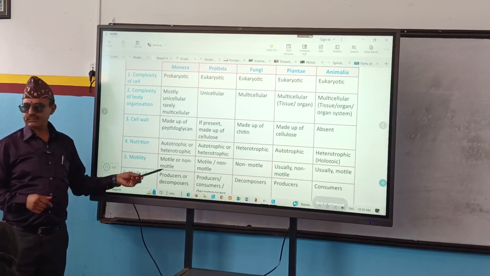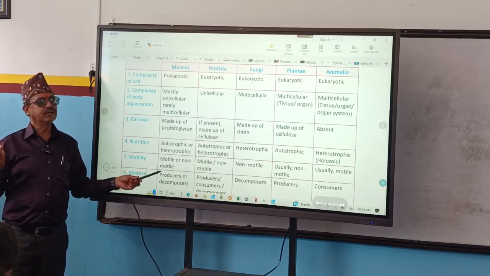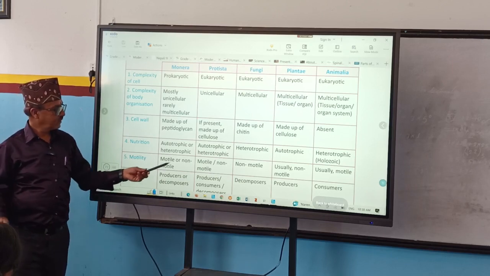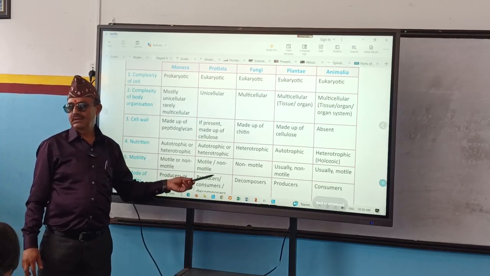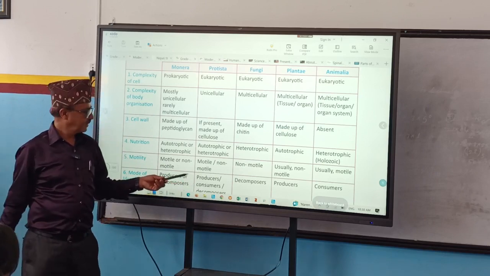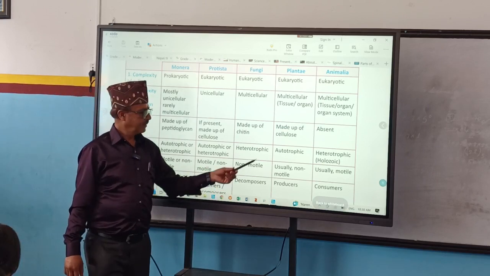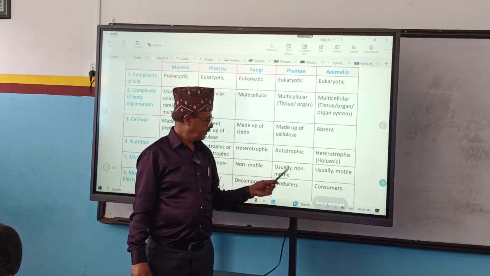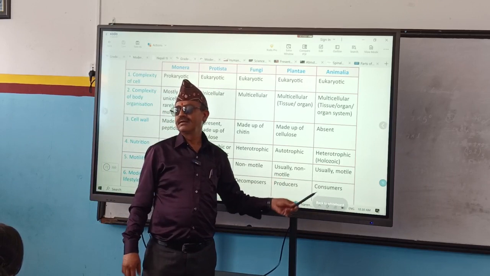Monera, motile or non-motile? They may. Some move from one place to another. Some cannot. Here, motile may or may not. Right? 50-50 chance is there. Next one, non-motile. They do not move at all. Here, usually non-motile. Here, usually motile.